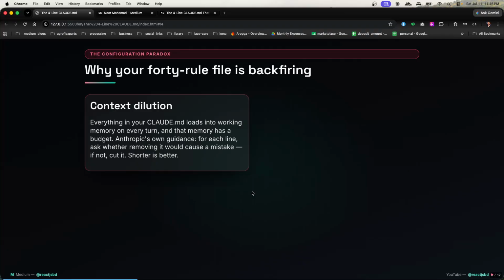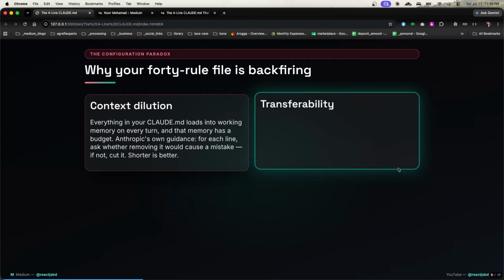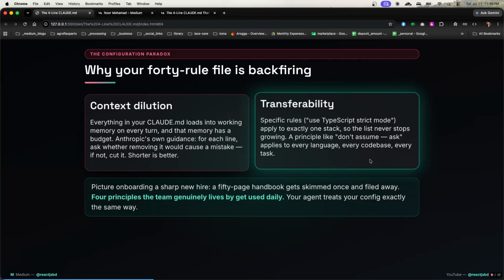Everything in your Claude.md loads into working memory on every turn, and that memory has a budget. Anthropic's own guidance for each line asks whether removing it would cause a mistake. If not, cut it. Shorter is always better. Then there's transferability. Rules like "use TypeScript strict mode" apply to exactly one stack, so the list never stops growing. A principle like "don't assume, ask" applies to every language, every code base, every task.